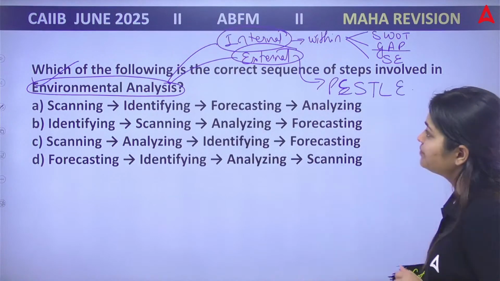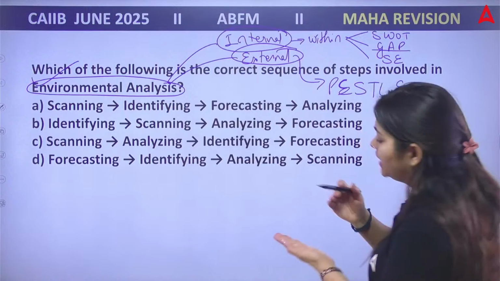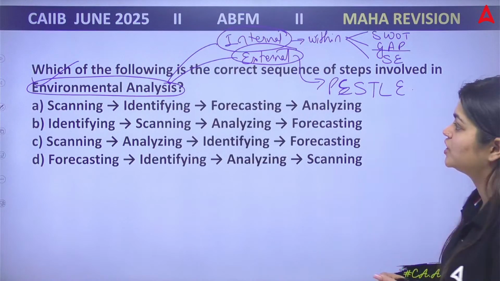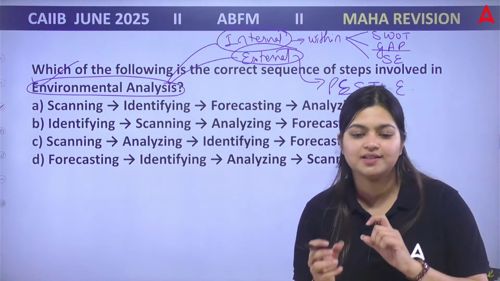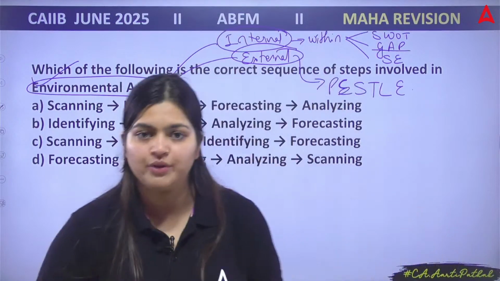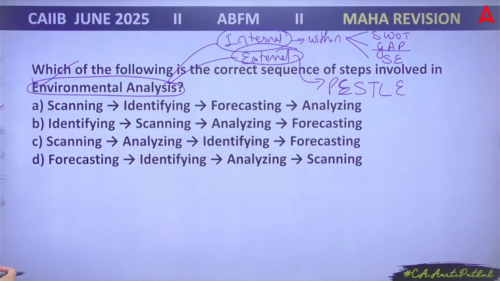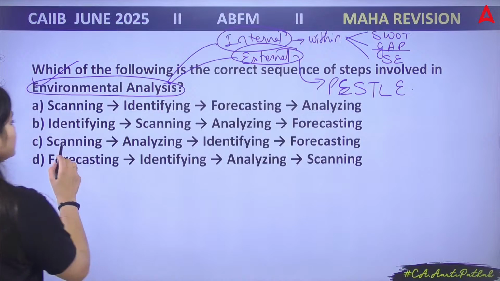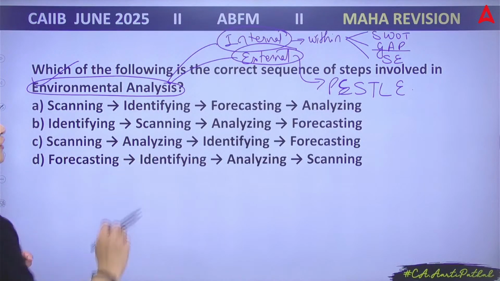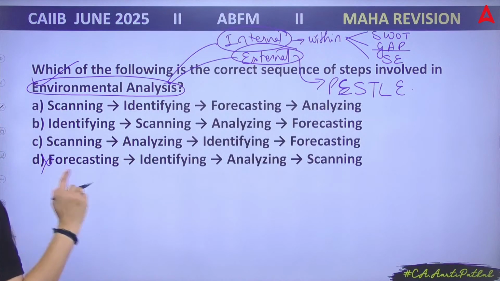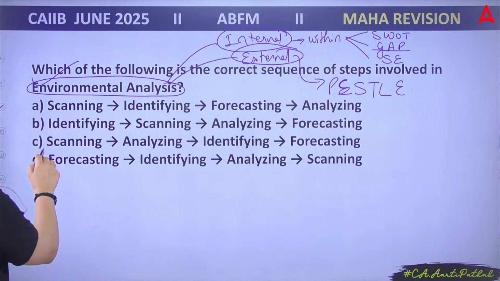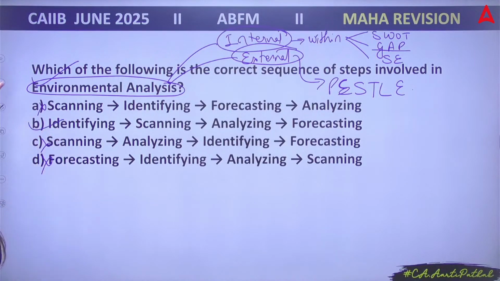Chaliye. So in this, how you are going to correctly sequence these steps which are involved for environmental analysis. How you can identify your environment. Yes, so you have scanning, identifying, forecasting, analyzing. Then identifying, scanning, analyzing, forecasting, scanning, analyzing, identifying and forecasting. Forecasting is your last thing. Scanning is your first thing? No, the correct answer is answer B.